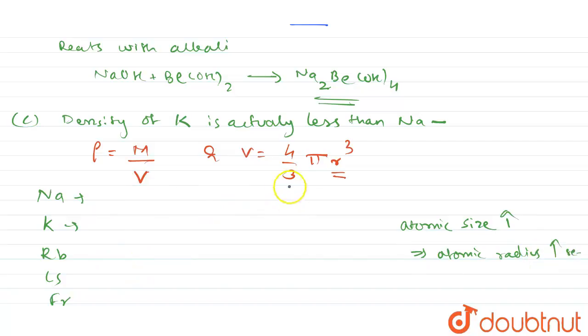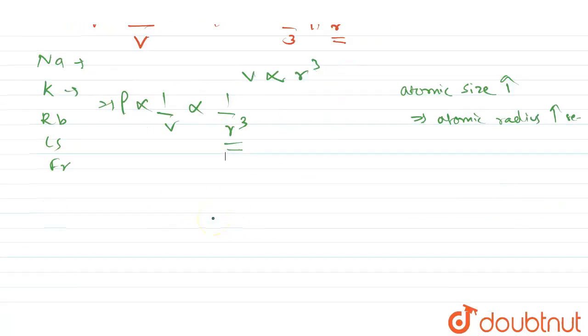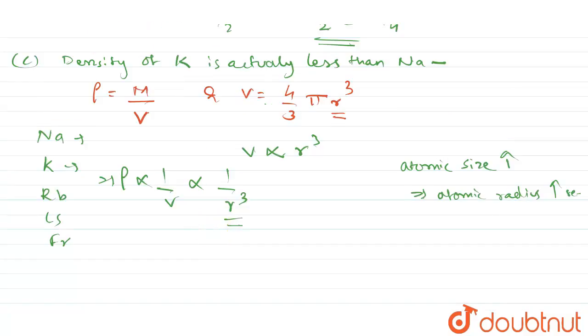So what happens over here, when atomic radius is increasing and volume is directly proportional to the cube of the radius, and you can see in the density formula it is inversely proportional to volume. So we can write this as inversely proportional to the cube of radius. So if radius is increasing, definitely the density is decreasing. In the case of sodium, the radius is less compared to potassium, and potassium has higher radius.